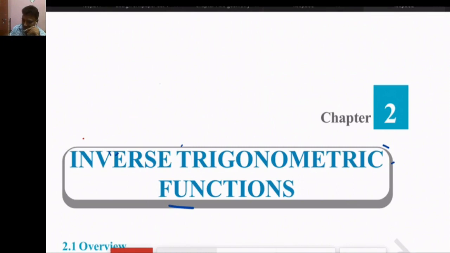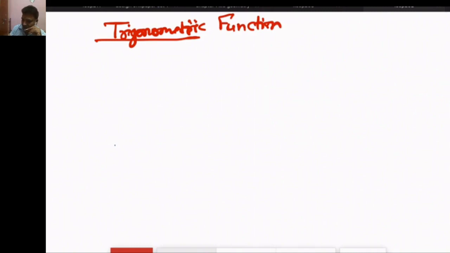So now inverse trigonometric function. First of all, we will read about trigonometric function. Suppose we take first the function y is equal to sin x.